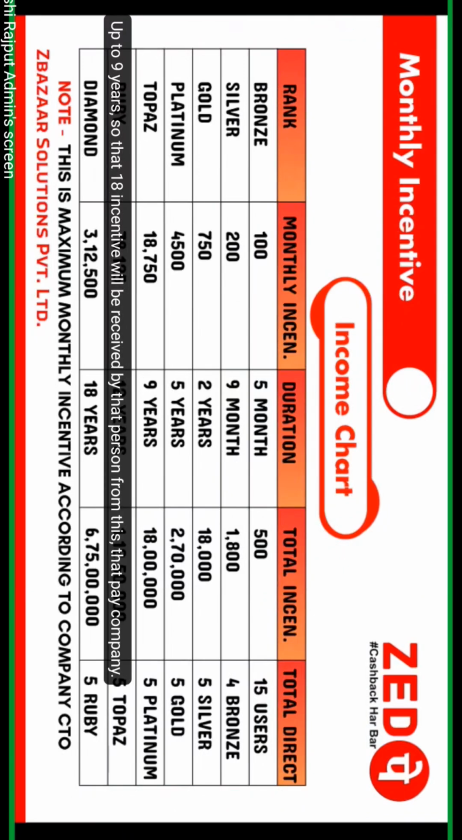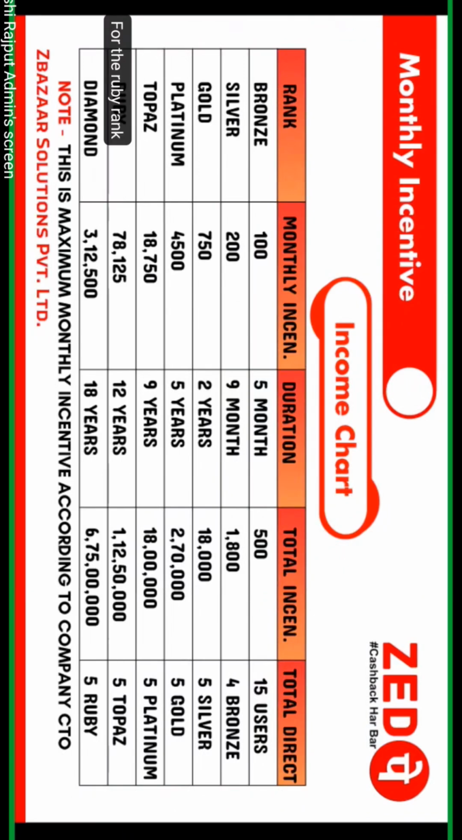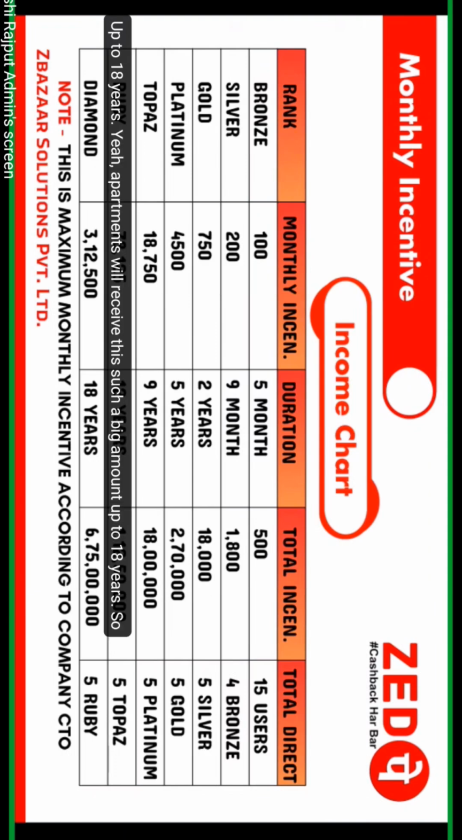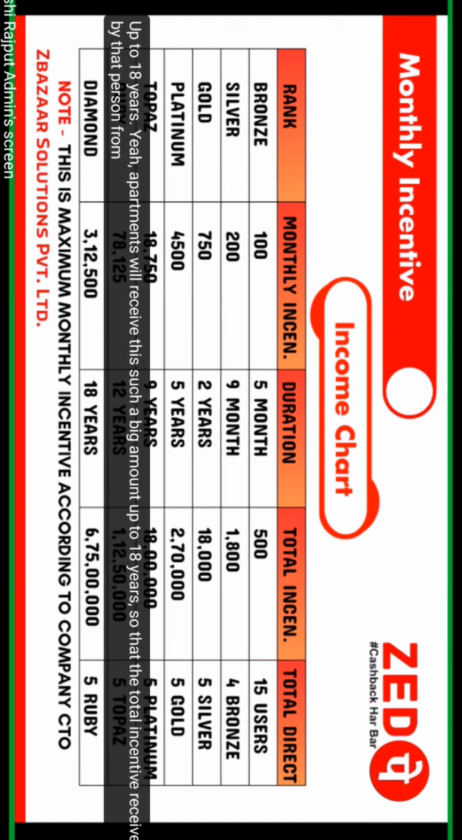For the ruby rank, yes, 78,125 monthly incentive will be received by that person up to a duration of 12 years. Yes. So the total incentive generated is 1,12,50,000, right? And yeah, for the diamond, the monthly incentive is 3,12,500 up to 18 years. Yeah, a person receives such a big amount up to 18 years, so the total incentive received by that person from ZPay is 6,75 lakh.